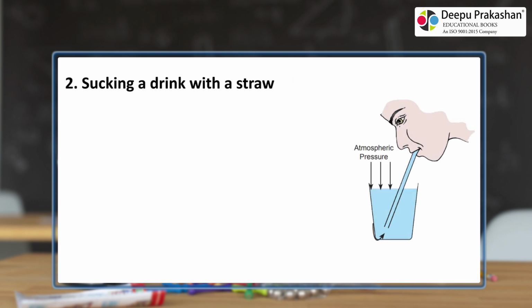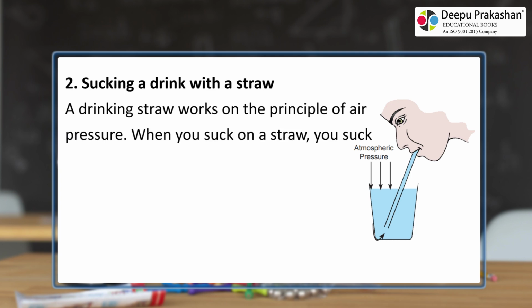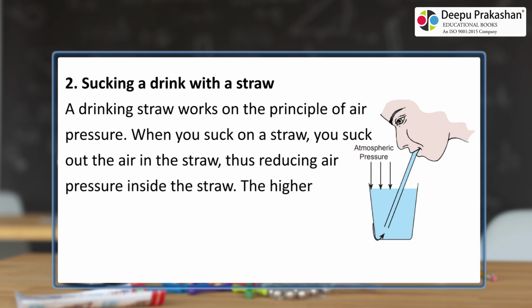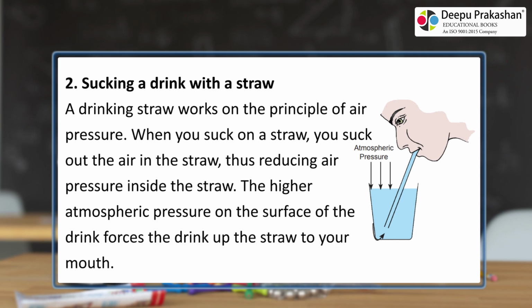Sucking a drink with a straw. A drinking straw works on the principle of air pressure. When you suck on a straw, you suck out the air in the straw, thus reducing air pressure inside the straw. The higher atmospheric pressure on the surface of the drink forces the drink up the straw to your mouth.